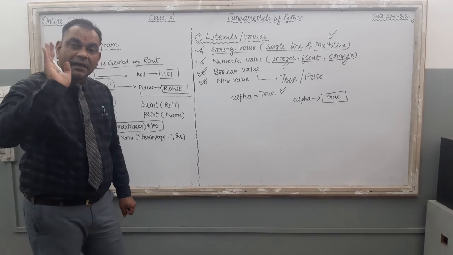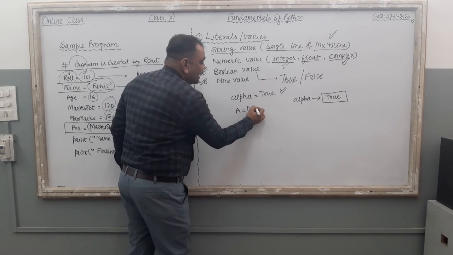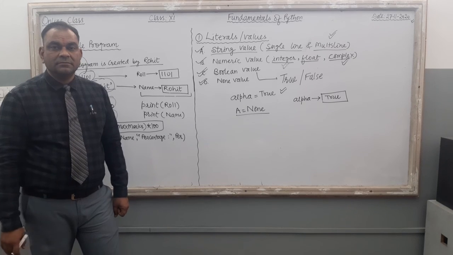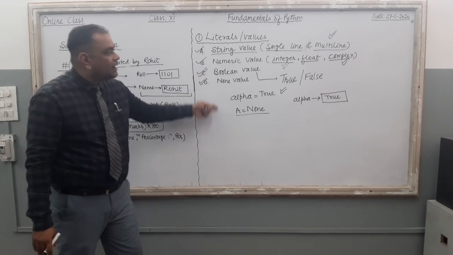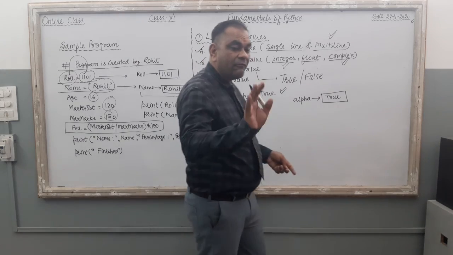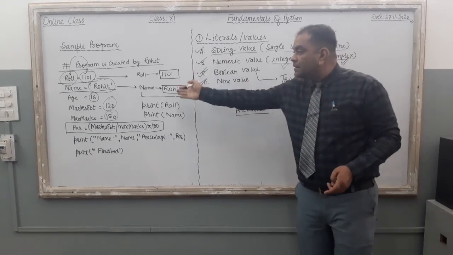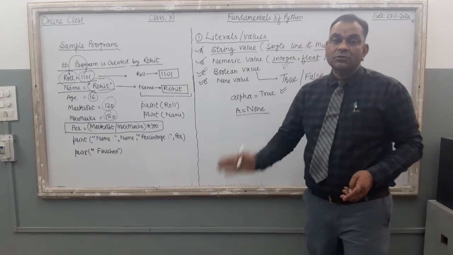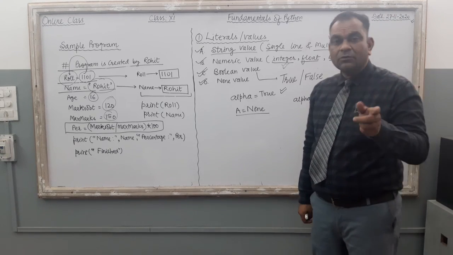It is under the category of special value, and here you can also supply the None value to a variable, a equal to None, like this. Done. So these are the different literals, the different values that you can supply in your Python program, and you can assign these different values to the different variables, right? Thank you so much.